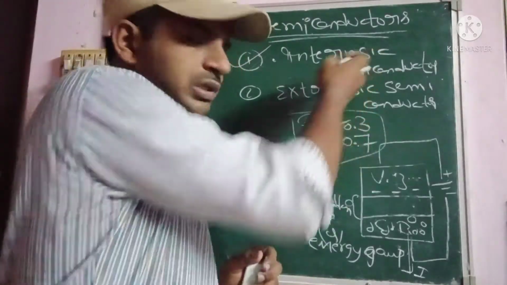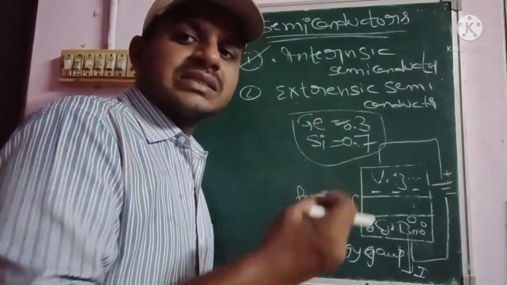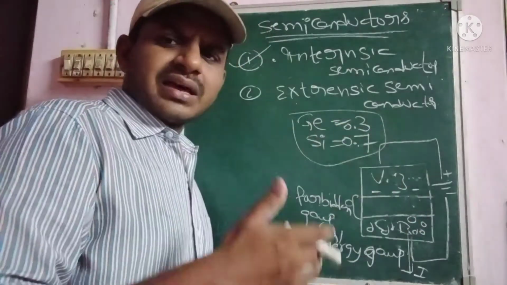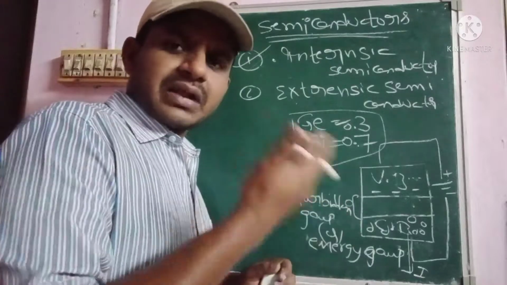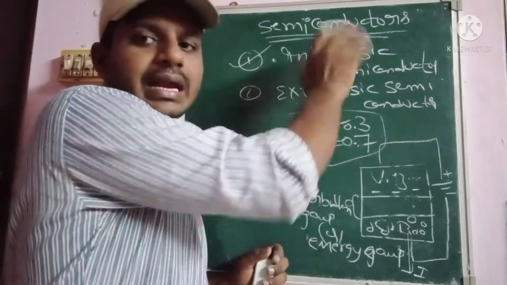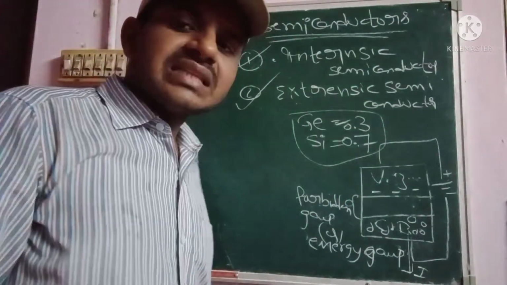This is the pure semiconductor. We don't add any external impurities, either trivalent impurities or pentavalent impurities, whatever they may be. We cannot add any type of impurities to the intrinsic semiconductor. Now let us go to the extrinsic semiconductor.